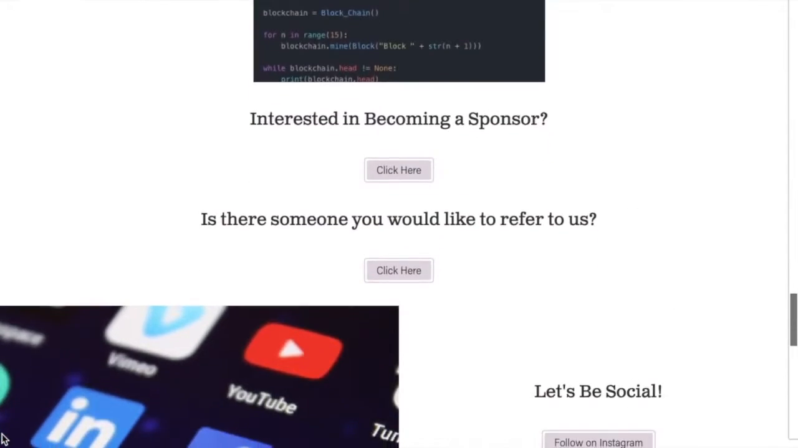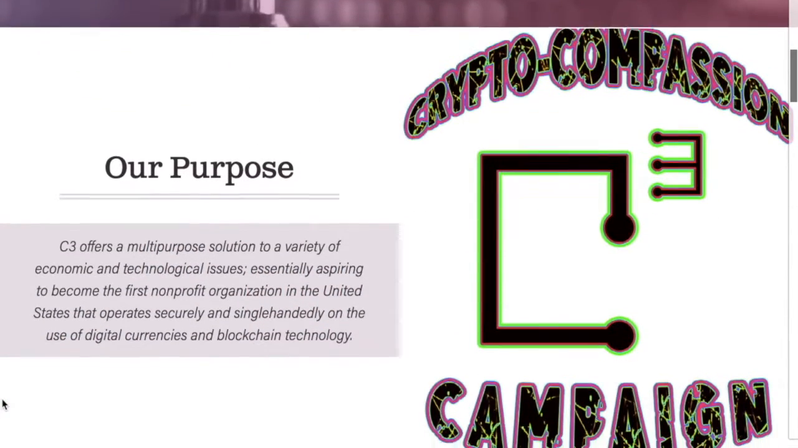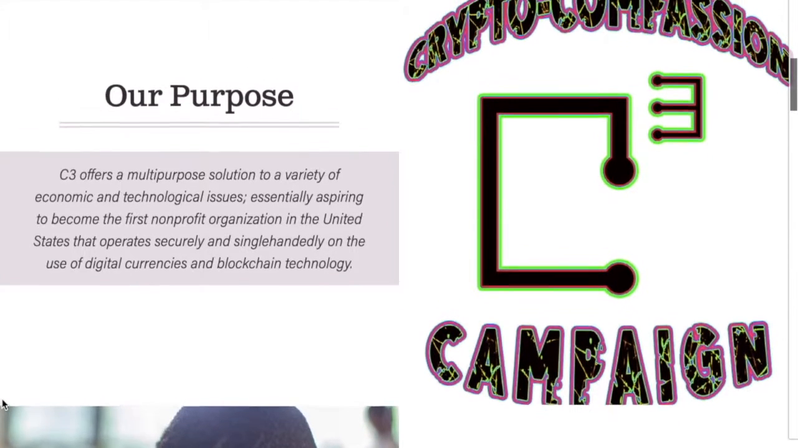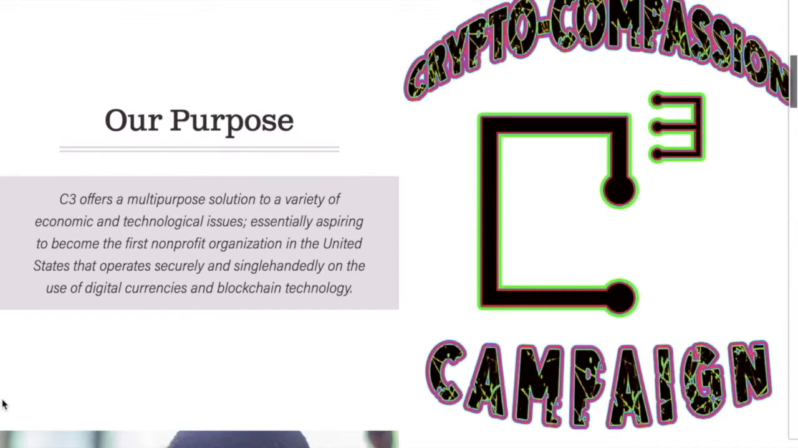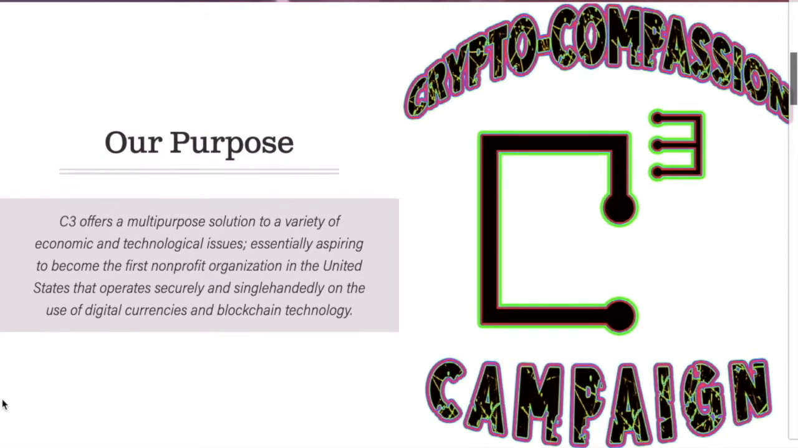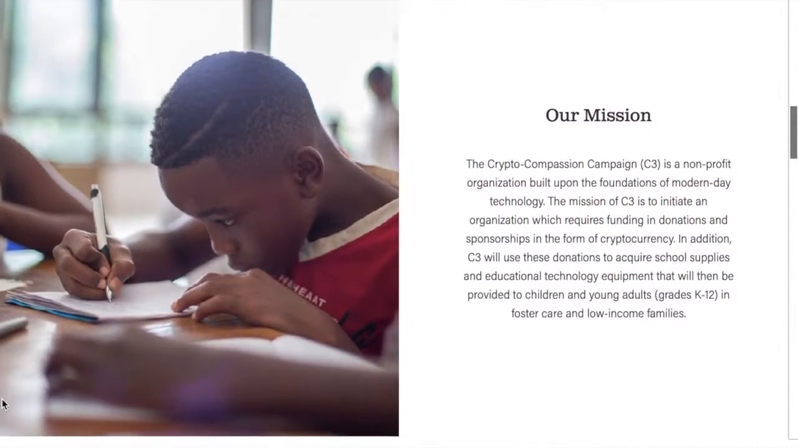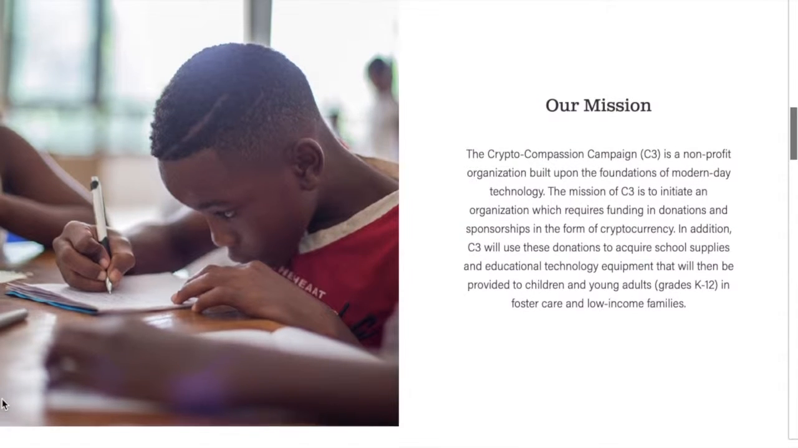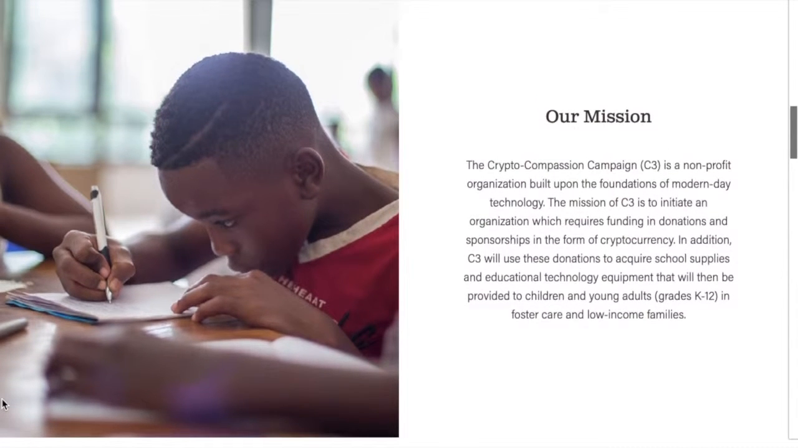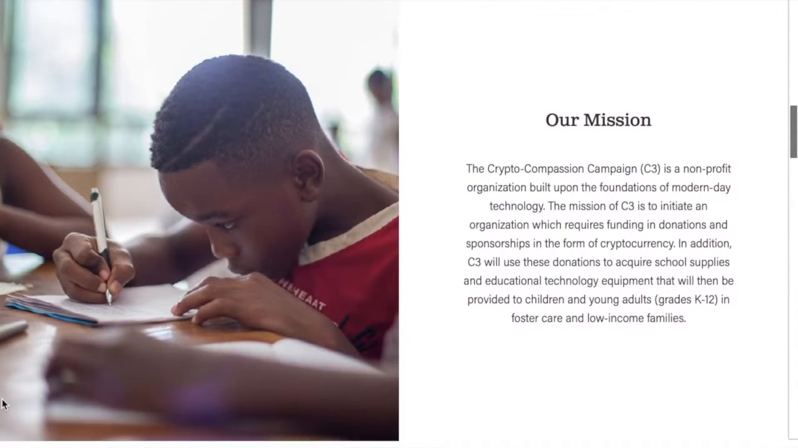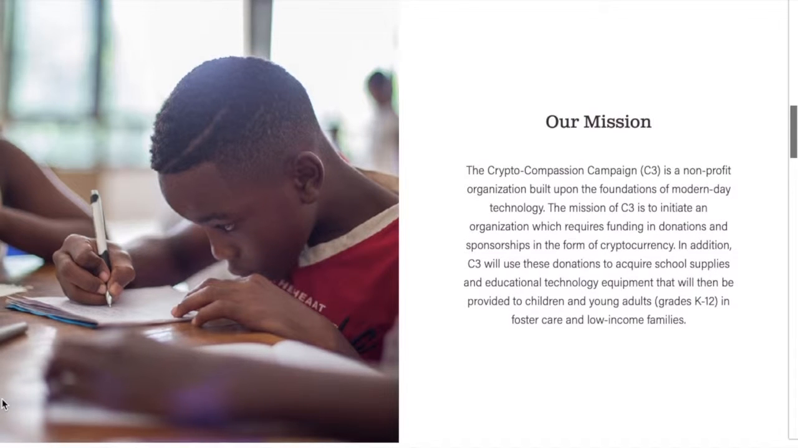For our group purpose, we discussed that we are trying to become the first nonprofit organization in the United States to operate securely and single-handedly on digital currencies and blockchain technology, providing a variety of solutions to economic and technological issues. Our mission as a nonprofit organization is to use the donation and sponsorships provided in the form of cryptocurrency as funding to provide school supplies and educational technology equipment for children and young adults in foster care and low-income families.